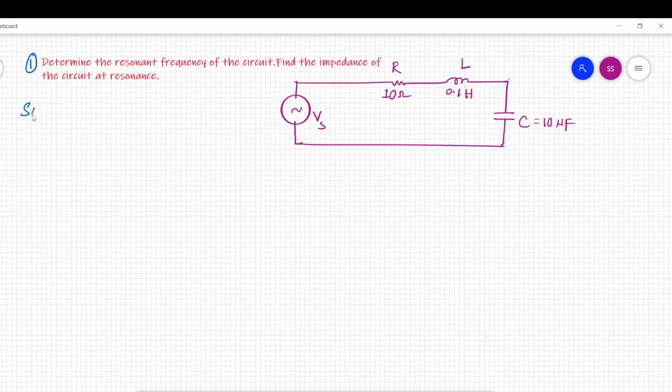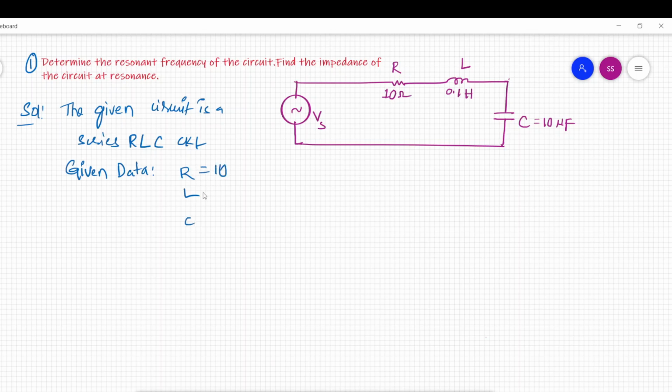So the given circuit is a series RLC circuit, right? So let us write down the given data. What is the given data? We have R, L and C values. It is 10 ohms, 0.1 Henry and 10 microfarad, that is 10 to the power minus 6 farads. The things to be found are the resonance frequency and the impedance at resonance frequency, right?